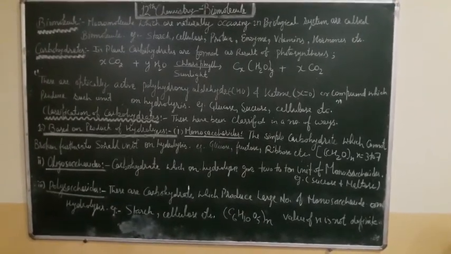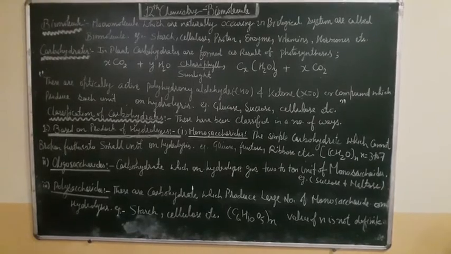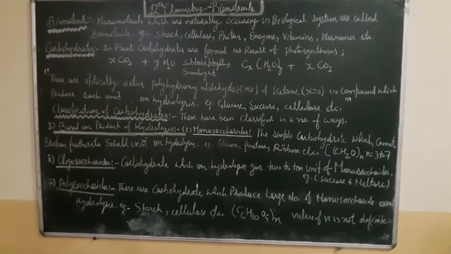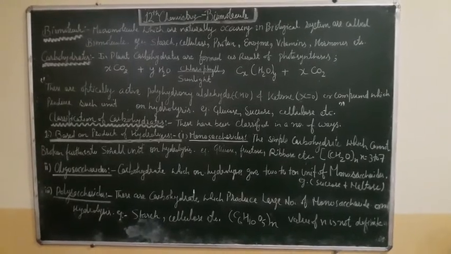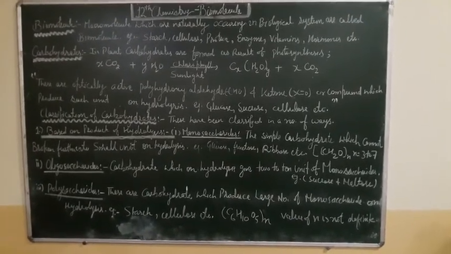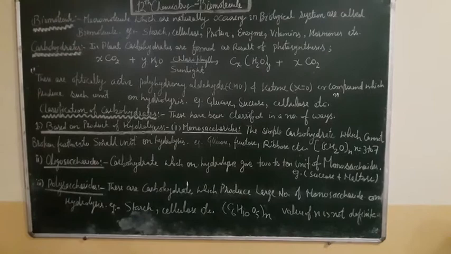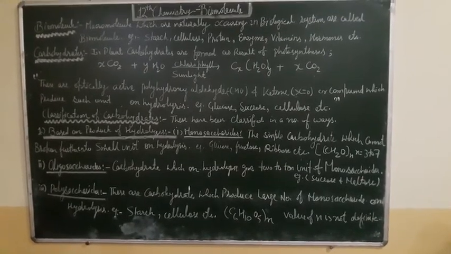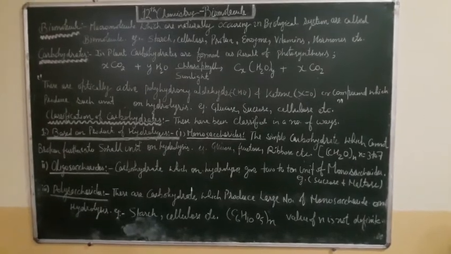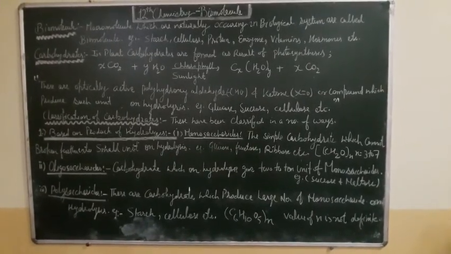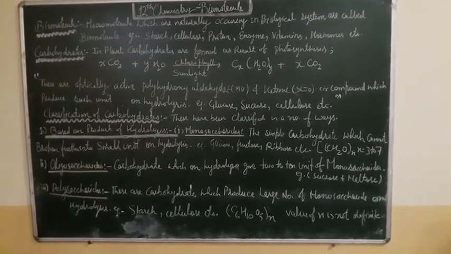Second, in the classification based on the product of hydrolysis, is oligosaccharide. It states that these are the carbohydrates which on hydrolysis give 2 to 10 units of monosaccharides, and the monosaccharide examples are glucose, fructose and ribose. Here the oligosaccharide examples are sucrose and maltose.